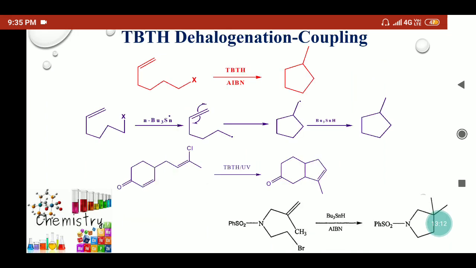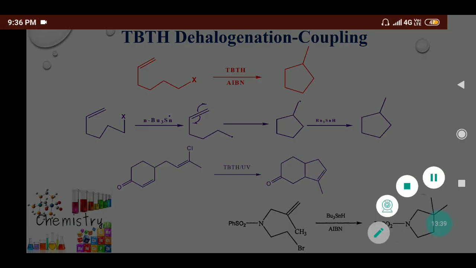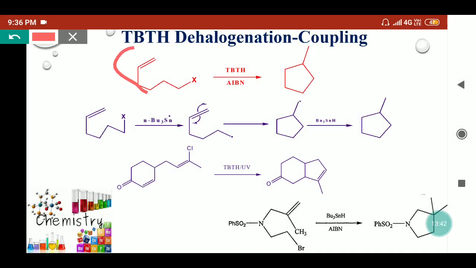Now coming to the TBTH, after dehalogenation or hydrogenolysis, we will say this dehalogenation can be coupled with different moieties. Tri-butyl tin hydride will break the carbon halogen bond. If any double bond or triple bond is present in the same molecule, then it will go for the intramolecular coupling reaction. Like here we can see, 6-haloalkene is taken as a reactant. When it is treated with the tri-n-butyl tin hydride in presence of radical initiator, that is azobisisobutyronitrile, then we'll get the methyl cyclopentane. So here the coupling reaction takes place.